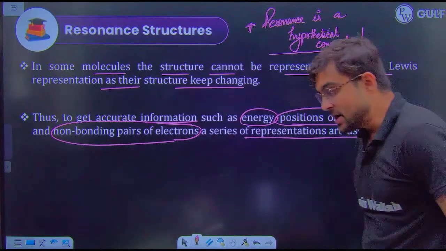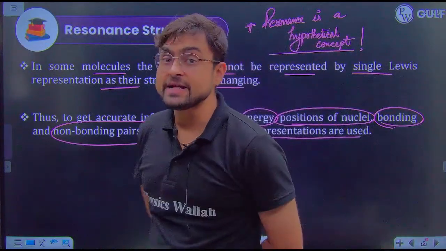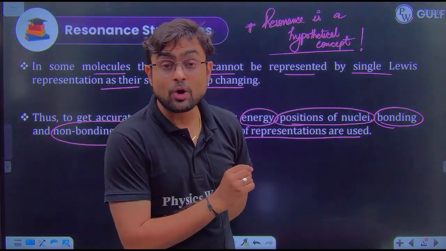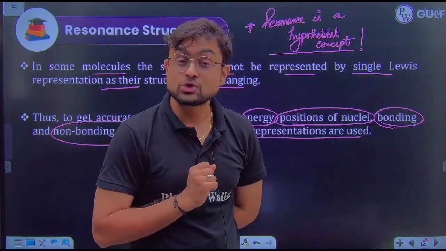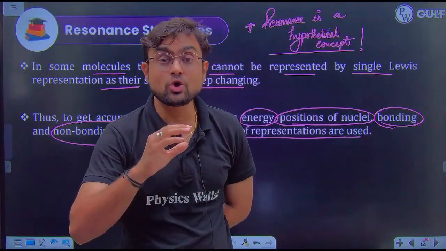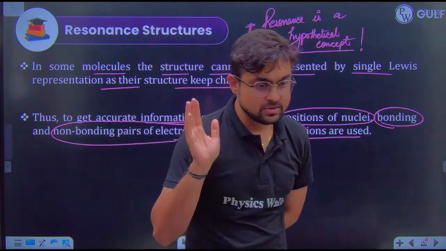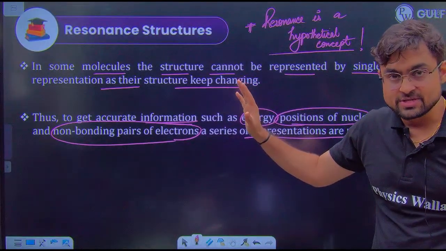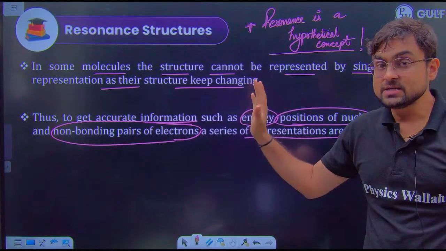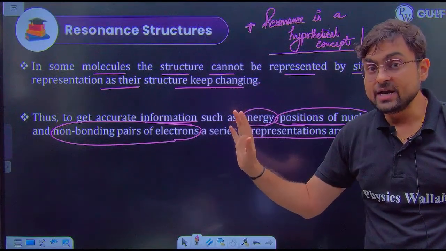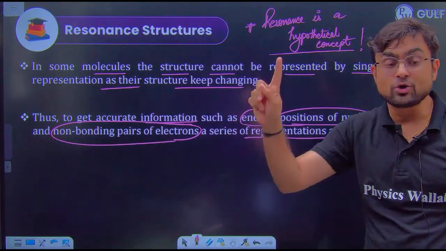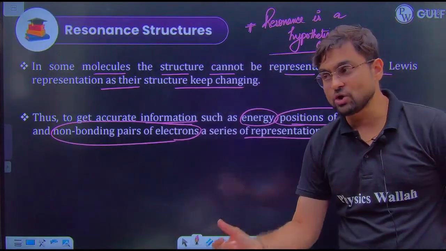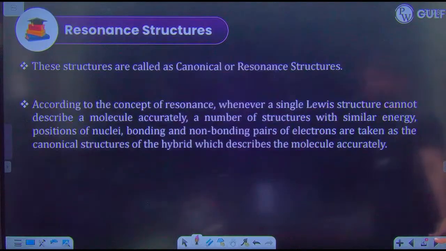We will not be able to find all these properties from a single structure, so we draw more than one structure. This is clear? There are certain molecules in organic chemistry whose properties cannot be represented by drawing one structure. Therefore we make more than one structure of it.